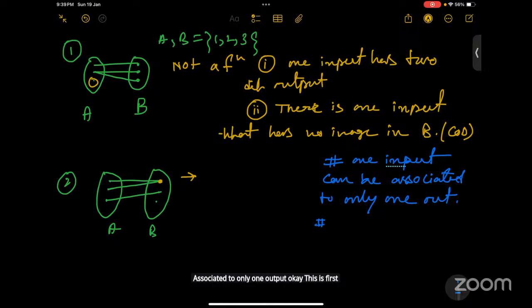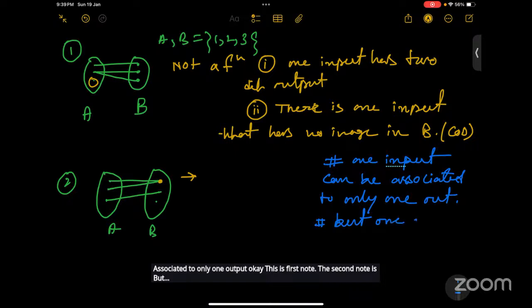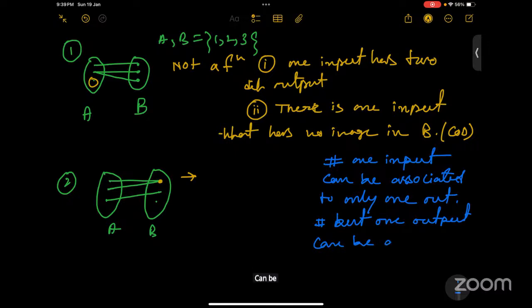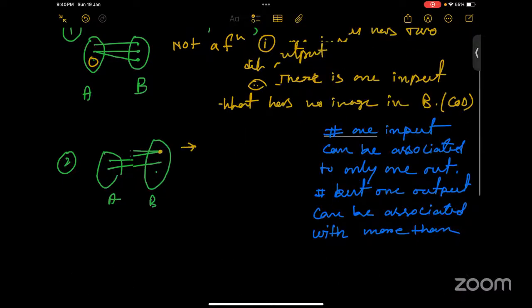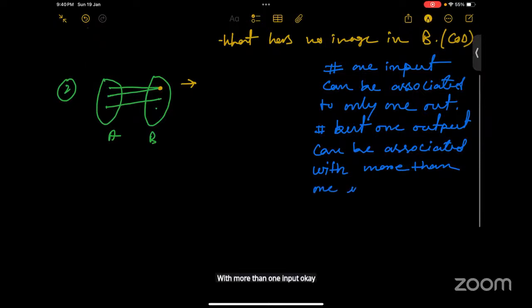The second note is, but one output, that means one element from the set B or the codomain, can be associated with more than one input.